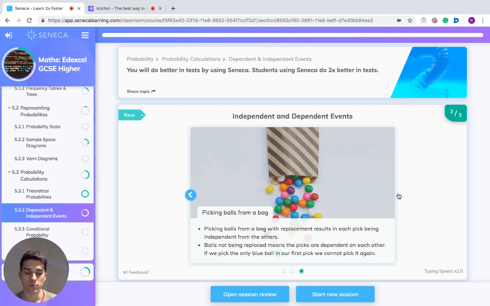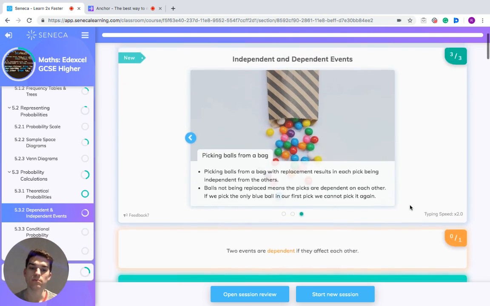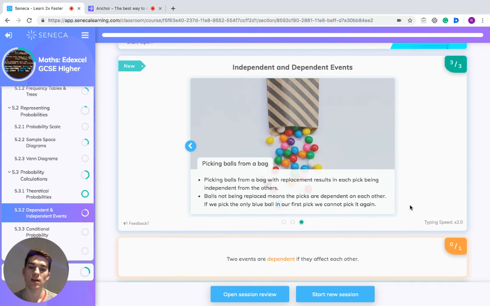Now, if you don't put the balls back in, that suddenly does affect the probabilities. The reason being that if you take a ball out, look at the colour and put it to one side, and you don't put it back in, then there are fewer balls in the bag, and that's going to affect the probability of you choosing your next ball. So if you do replace the balls in a bag, that is independent, because picking a ball again will not change the probability. But if you leave the ball out and then pick another ball, those are dependent events. So remember, two dependent events will affect each other.